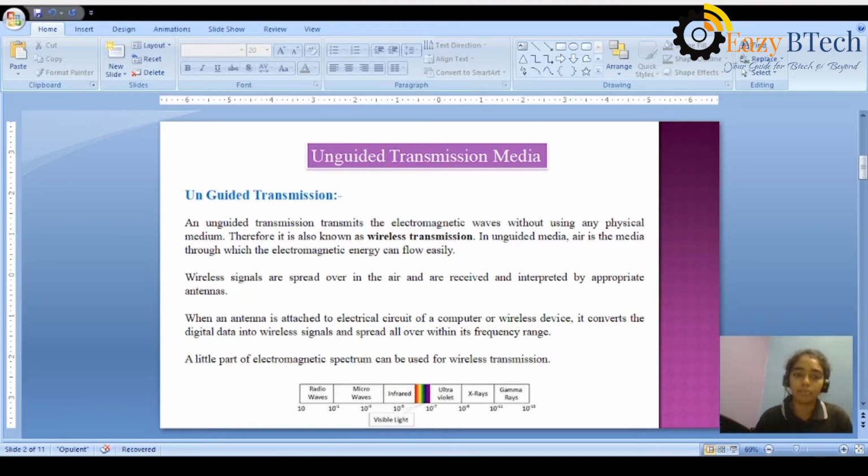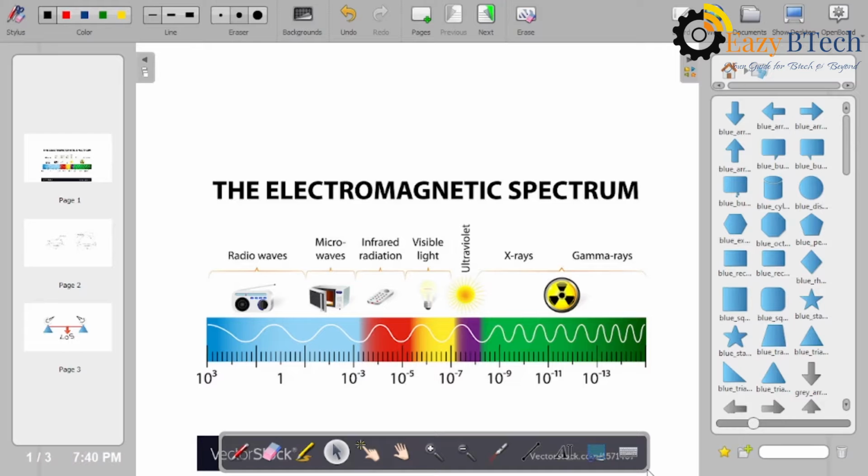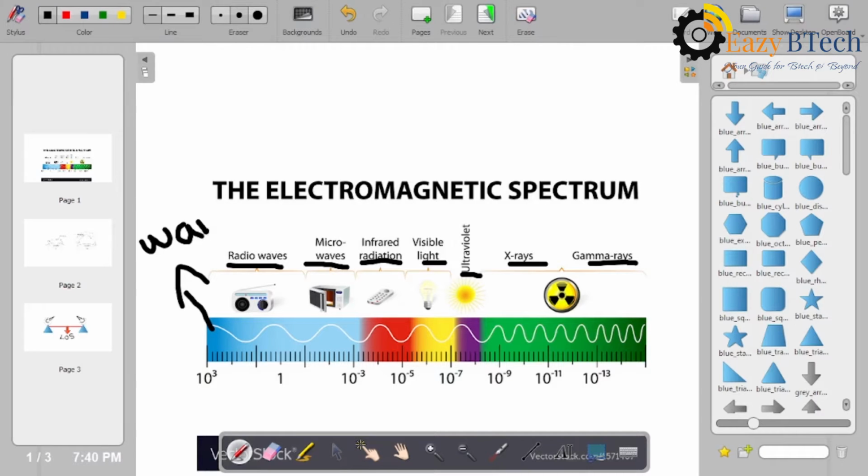See the diagram here. This is the electromagnetic spectrum. We have radio waves, microwaves, infrared radiation, visible light, ultraviolet light, X-rays, gamma rays. Okay, this is nothing but a wavelength. The white line, the waves here, where the data is flowing, is nothing but the wavelength. We can call it wavelength.